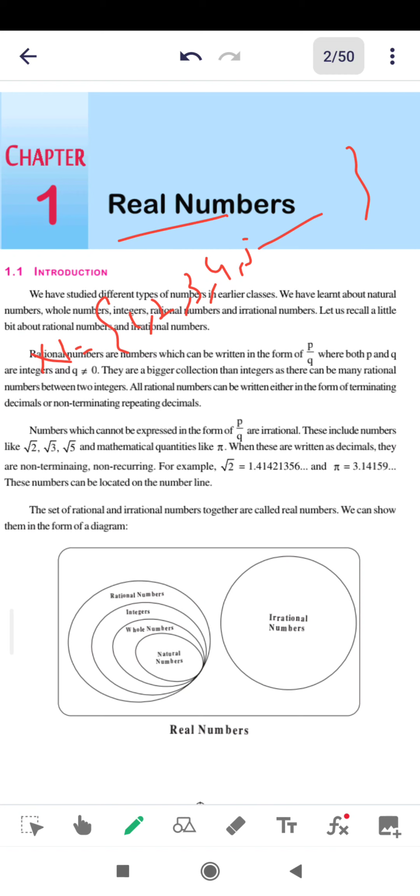Next is whole numbers. If I represent whole numbers with W, here I am representing natural numbers with N, because every textbook has its own representation. Generally they follow N, W, I for integers, Q for rational numbers. So N is 1, 2, 3, 4, 5, 6 and so on. Natural numbers start with 1, whole numbers start with 0: 0, 1, 2, 3, 4 and so on. So whole numbers contain one extra element, 0.